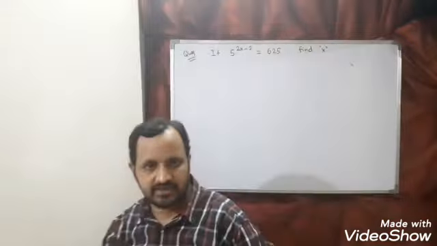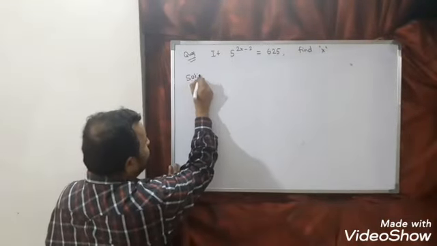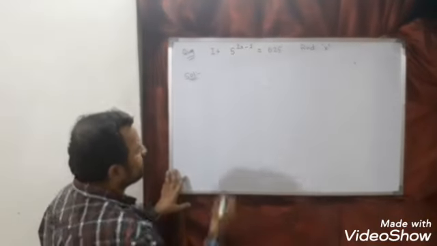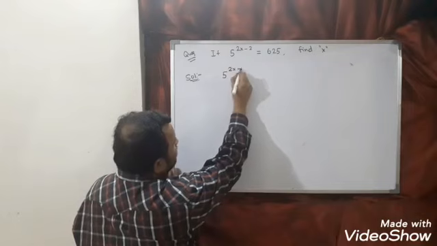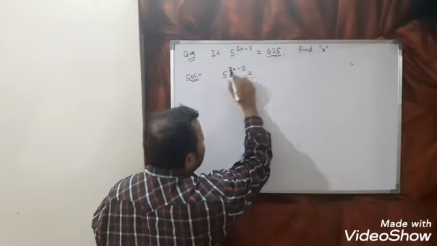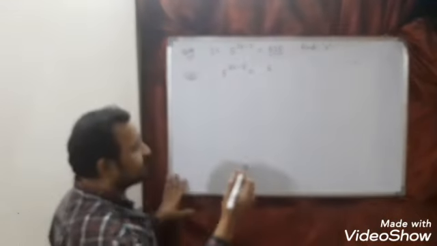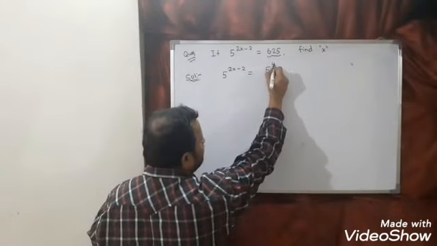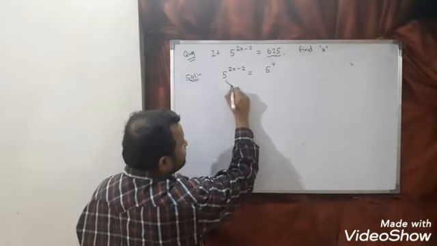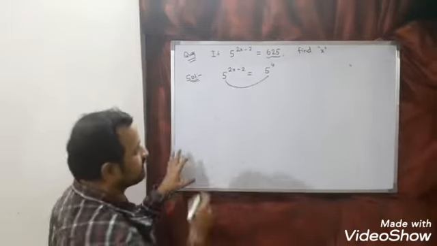Now this we can write as what? 625 in terms of 5 can be written as 5 5s are 25 and 25, so this we can write as 5 power 4. Now you can see here the base is the same, and the equal sign came. So we can equate the power.